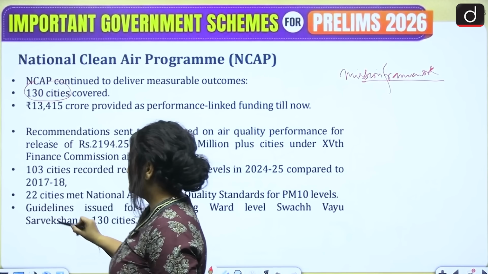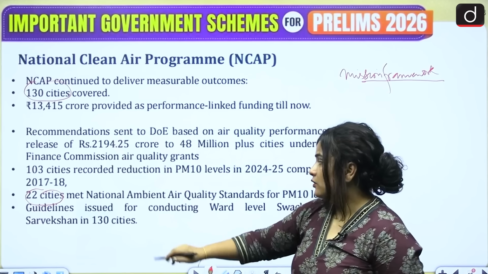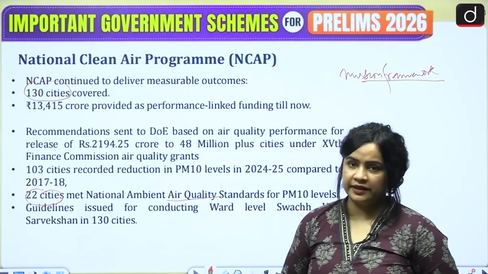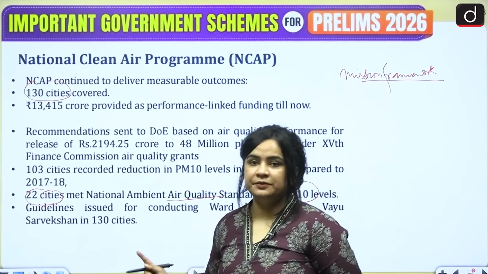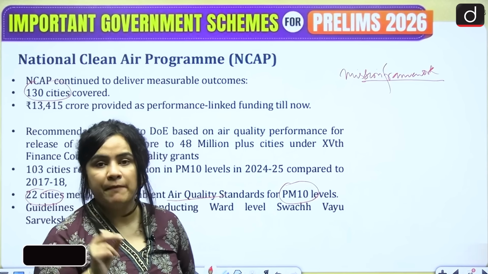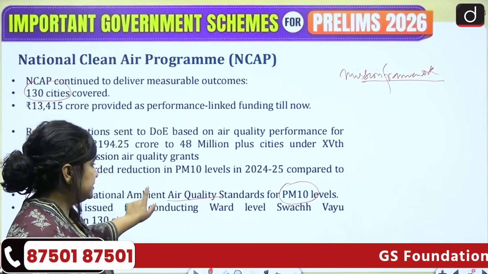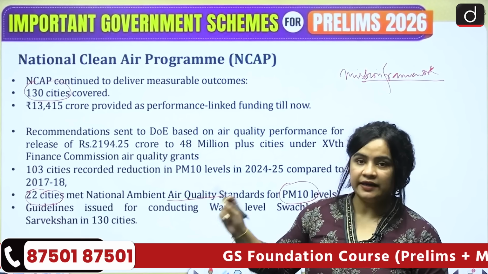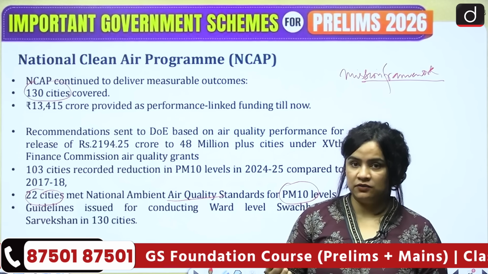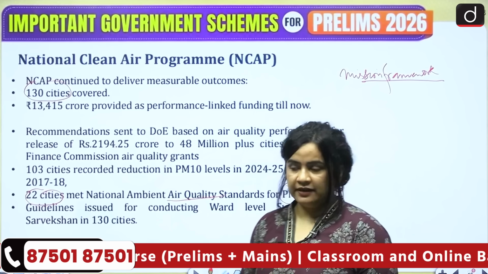Now, 22 cities out of these 130 cities were able to meet the National Ambient Air Quality Standards for PM 10 levels. What is the acceptable standard? It is 60 micrograms per cubic meter. Now, this means that there is some improvement, but our aim is to improve the air quality and not simply have a reduction in PM 10 levels.